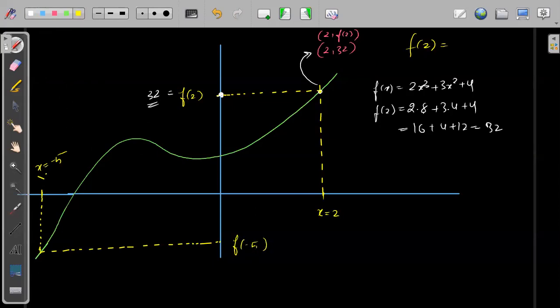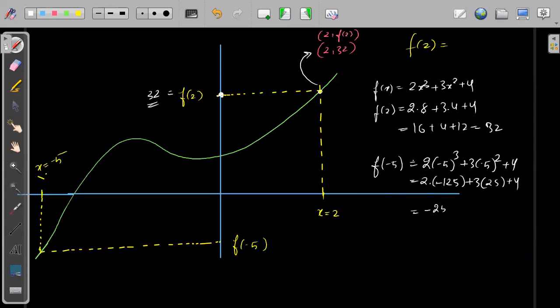I know f of -5 is less than 0. Let's check if the function is correct. I can find the value of f of -5 by simply substituting. So this is 2 into (-5) whole cube plus 3 into (-5) whole square plus 4. 2 into (-5) cube is -250, plus 3 into 25 is 75, plus 4. So this is 79 minus 250, which becomes minus 171. So f of -5 I'm getting as minus 171.